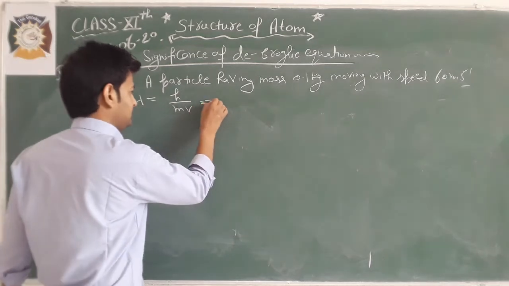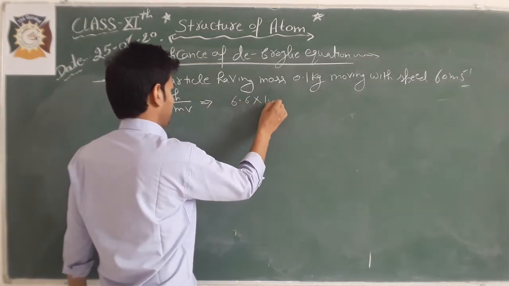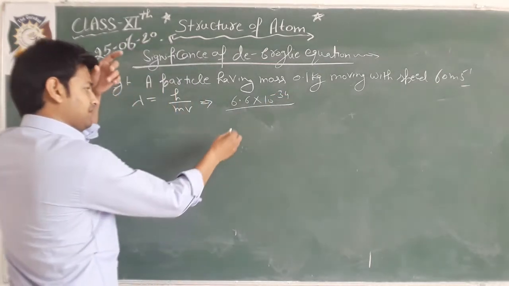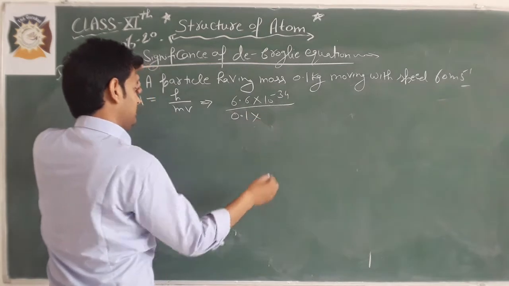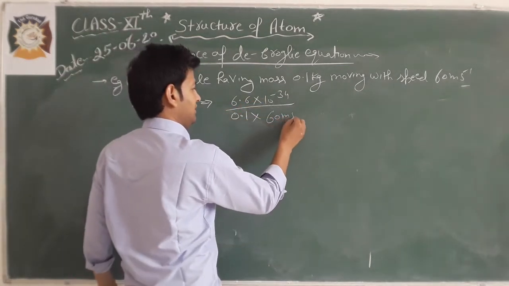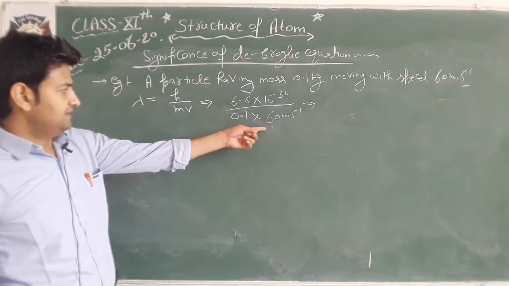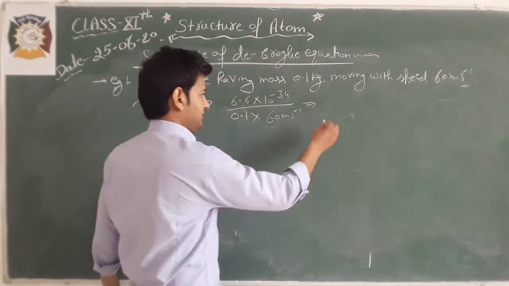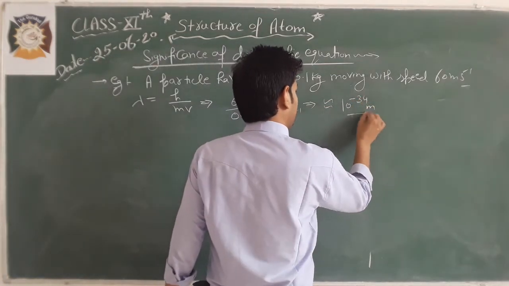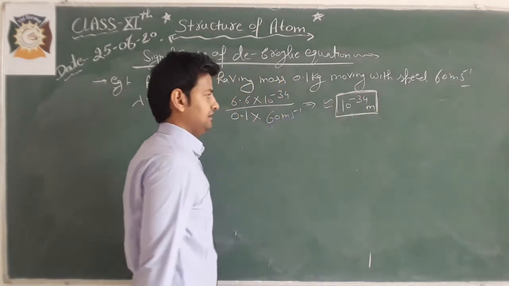So its wavelength comes out to be lambda equals h, which is 6.6 into 10 to the power minus 34, divided by the mass of the particle 0.1 and the velocity 60 meter per second. Approximately, this will be equal to 10 to the power minus 34 meter. This wavelength is very low.